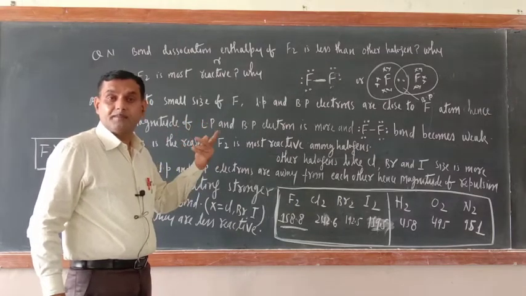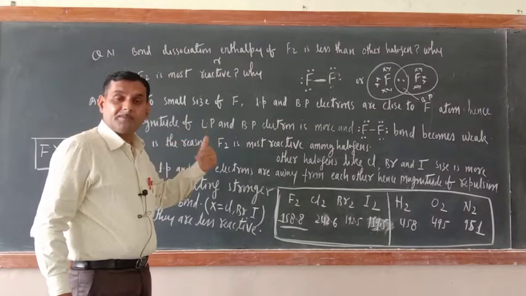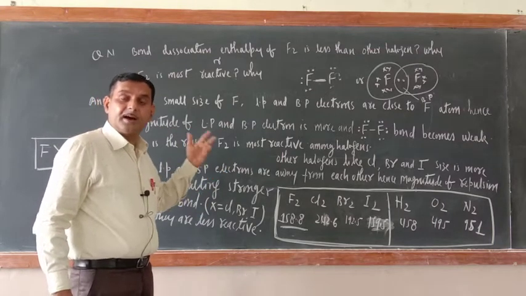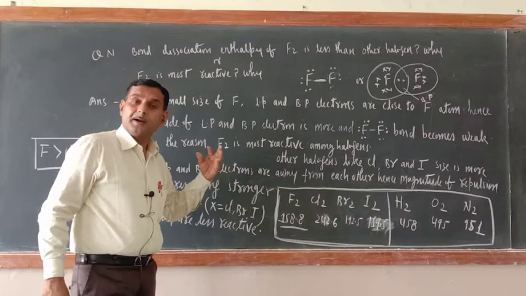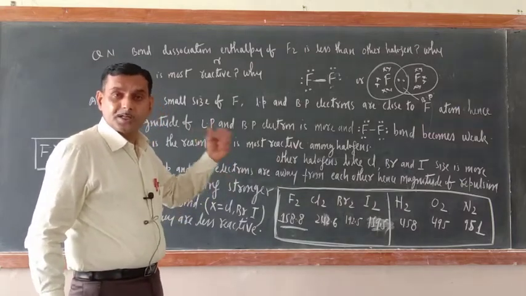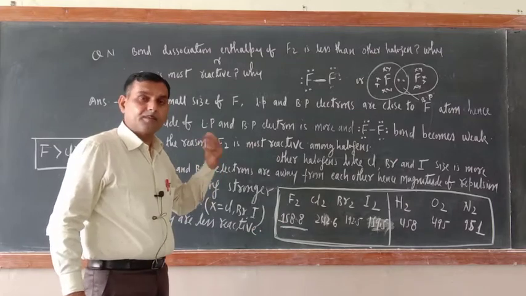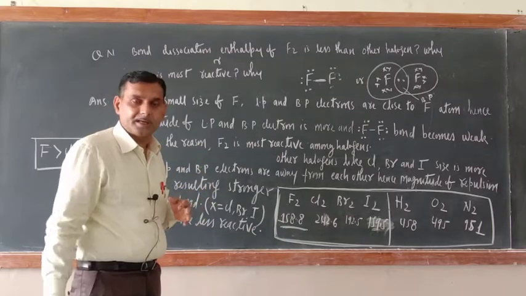Electron gain enthalpy and bond dissociation enthalpy. But when we decide the reactivity of halogen, we have taken only bond dissociation enthalpy, especially in case of fluorine. We have taken bond dissociation enthalpy only.